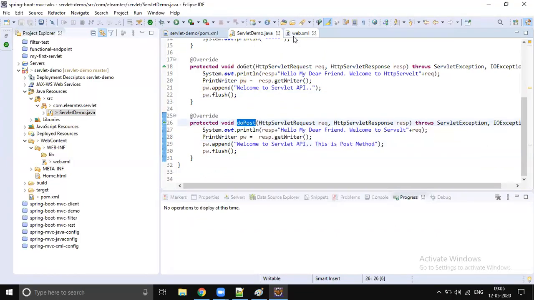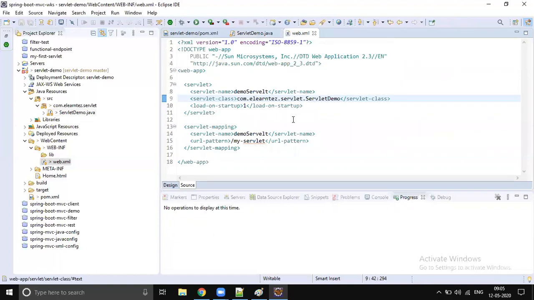Next thing is we need to configure the servlet in the web.xml file, because we are using servlet version 2.5. In newer servlet versions, things are a little different and we will use a few annotations. But anyway, our intention is not to learn Servlet too much. Our intention is learning Spring and Spring Boot. That's why we are seeing one simple example to understand the life cycle.